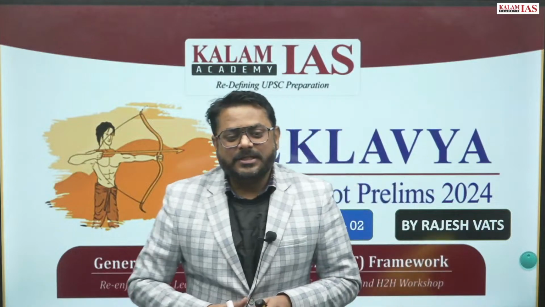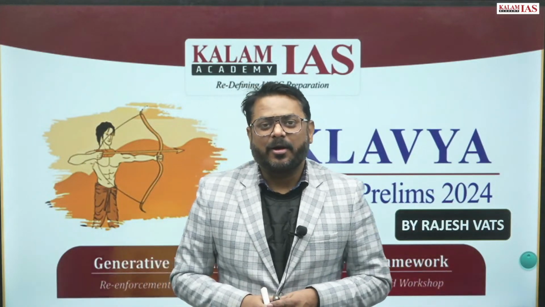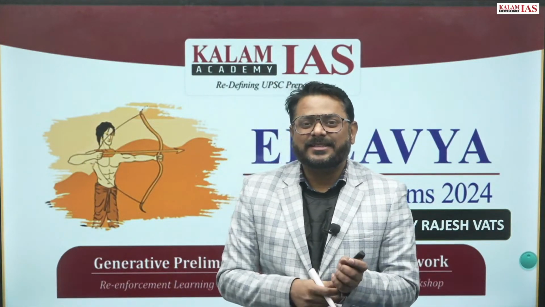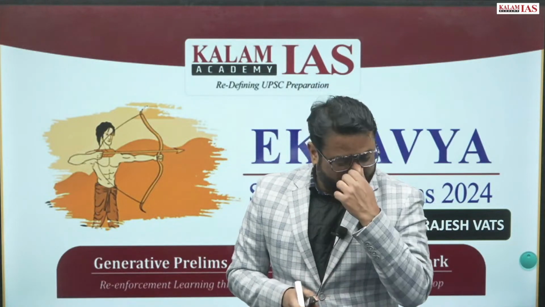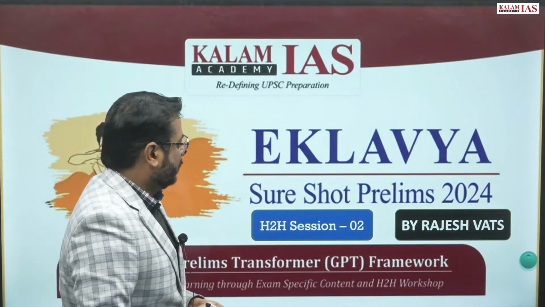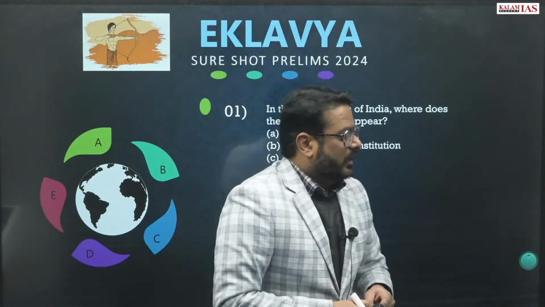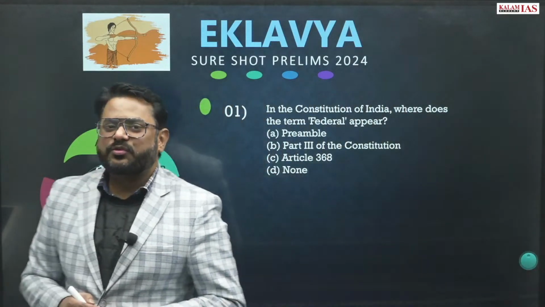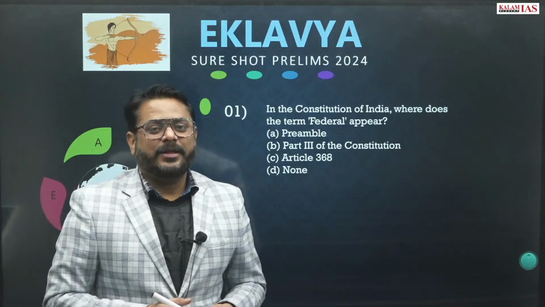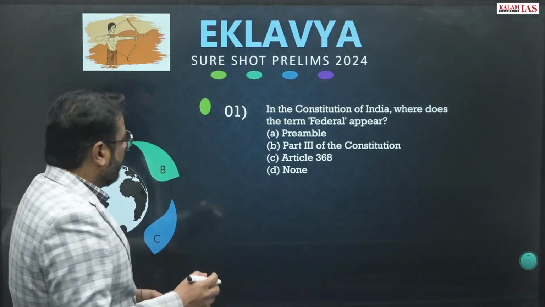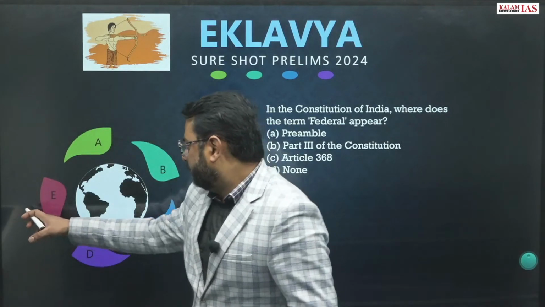You must have solved this 2402 paper, online students. Offline, I can confirm that all the students have already solved this. So let's discuss this paper of polity, right? There were 50 questions, and how those questions were and how that question has been. If you want to share your experience, please comment.